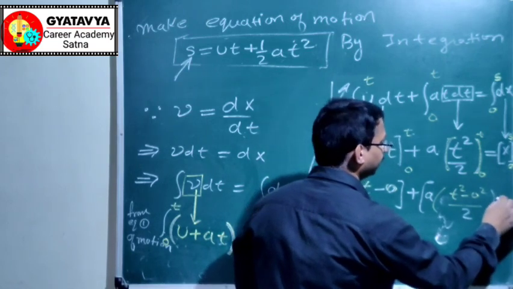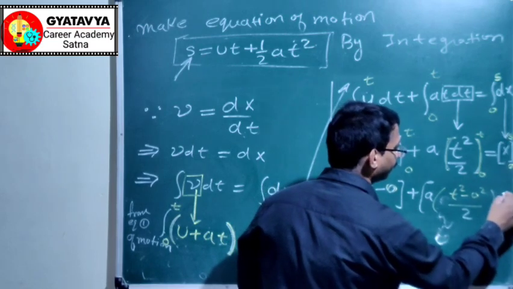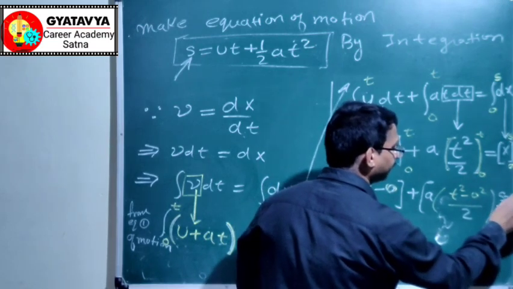Here, for this term, the upper limit is s, lower limit 0.